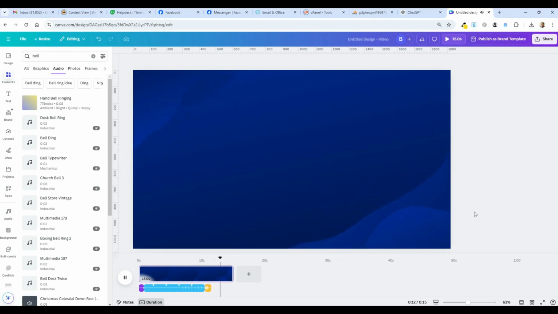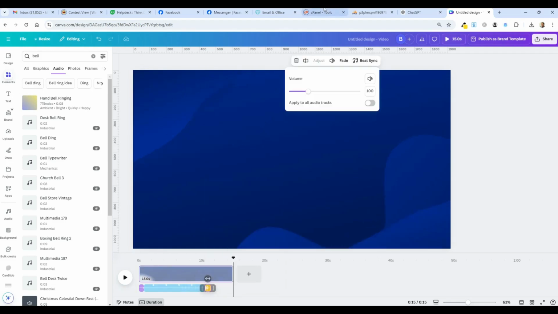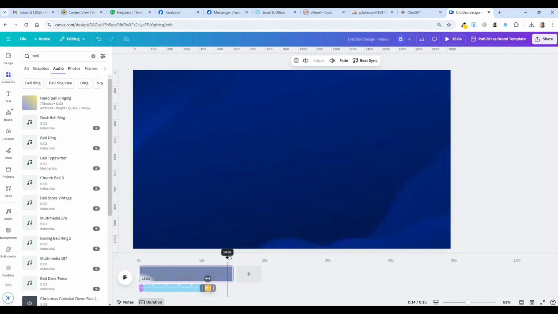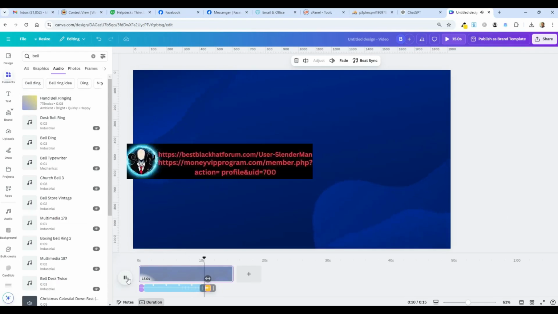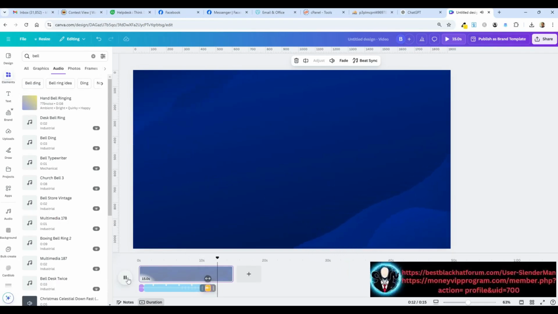All right, it was loud. That bell at the end was really loud. So I'm going to right click on it down here and go to volume and lower that. And I'll just lower it to 50%, more or less, and give it one more listen to make sure. I'll just start it from here though. Okay, good enough. And what I'm going to do now is download this.